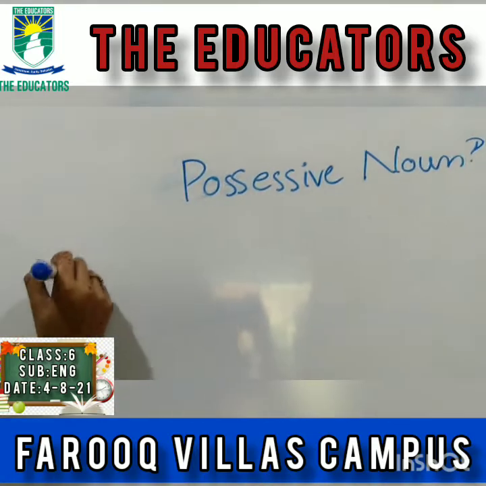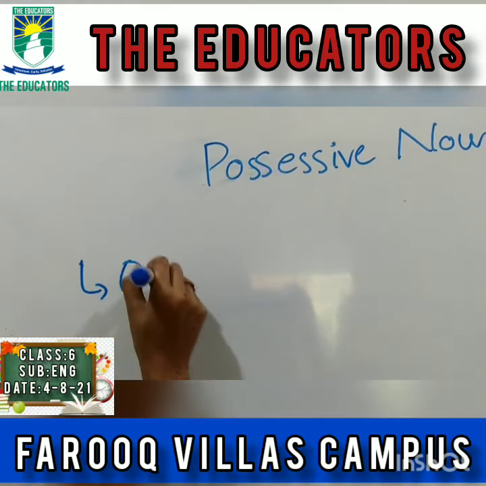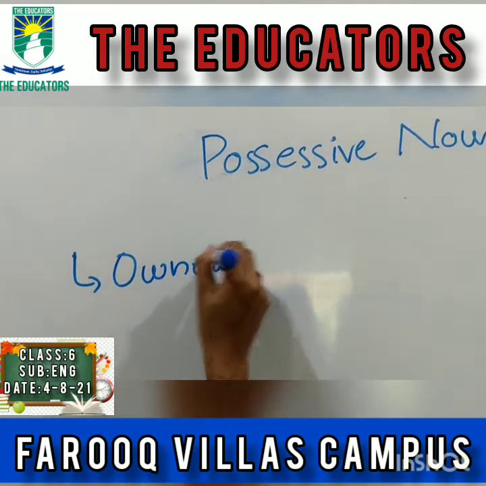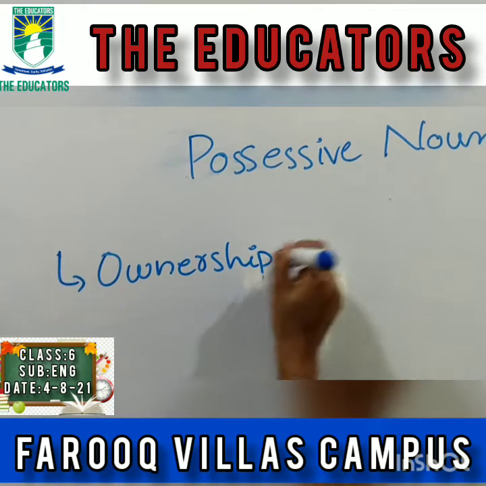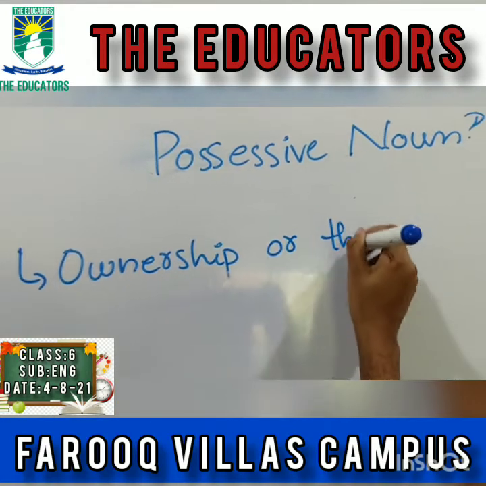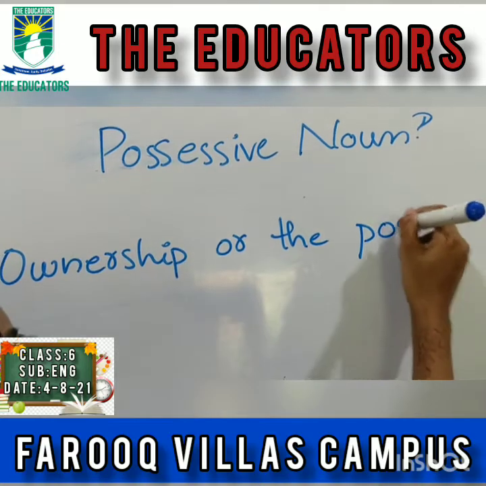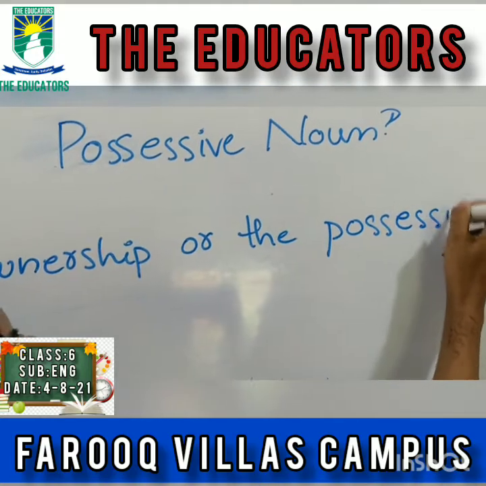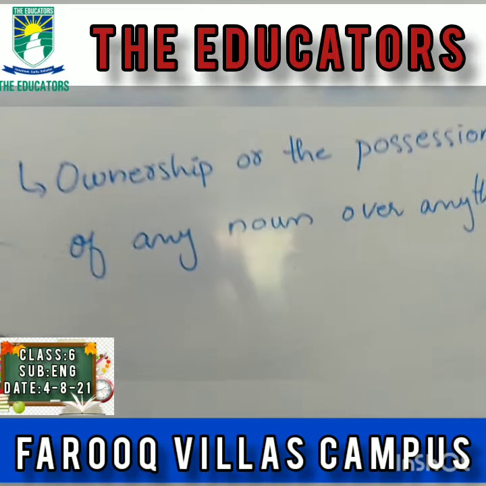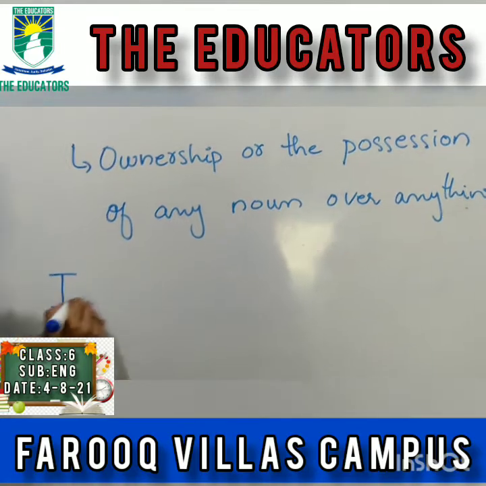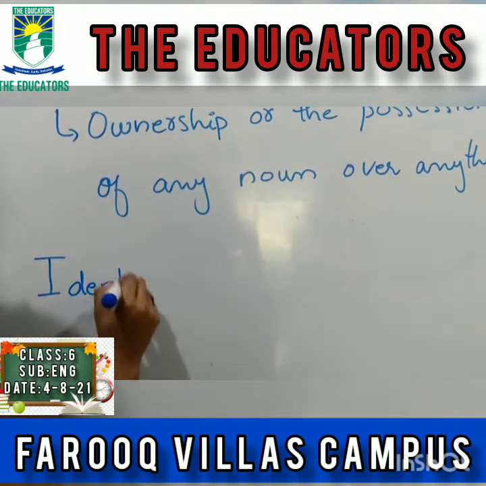Possessive noun is a name that shows the ownership or the possession. The identification of the possessive noun or the ownership noun.